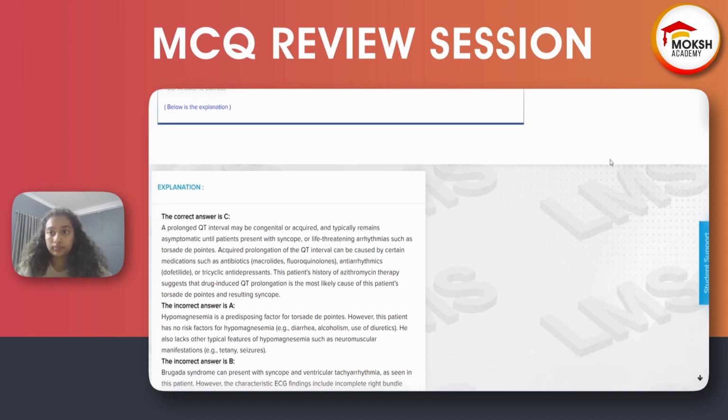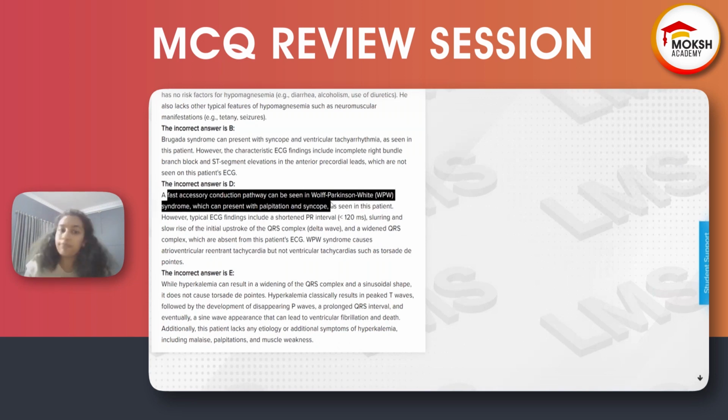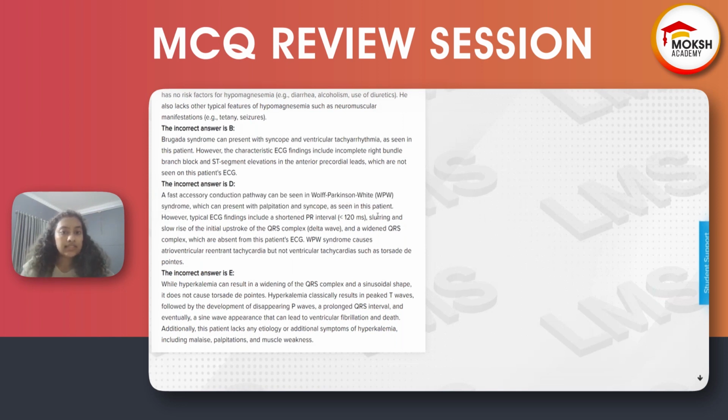Okay. Now let's see. Fast accessory conduction pathway, WPW syndrome, will have palpitation and syncope. All these tachyarrhythmias, bradyarrhythmias, will have palpitation and syncope because the heart is not pumping and there is no blood to the brain. So they will have dizziness, syncope, all these sequelae, as seen in the patient.